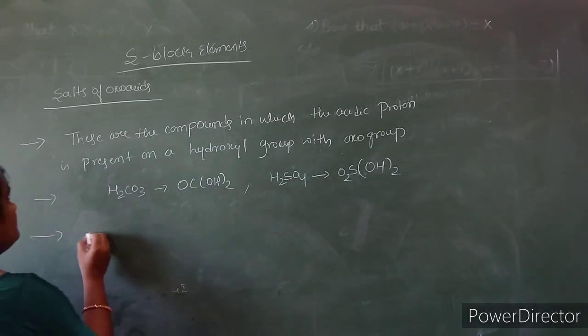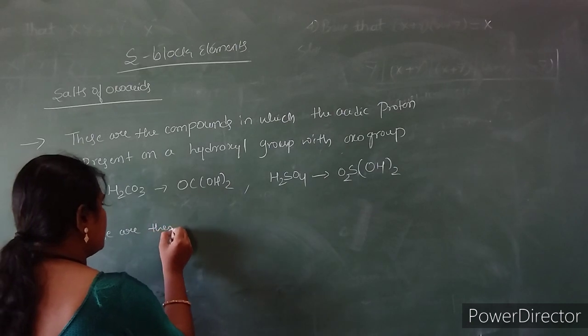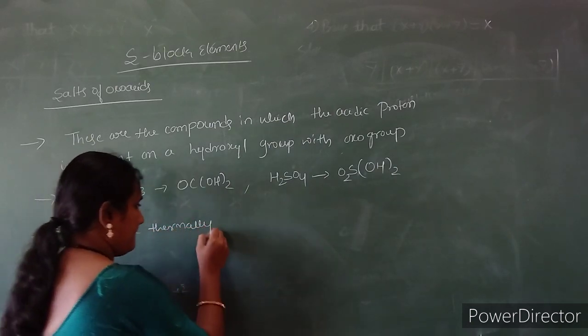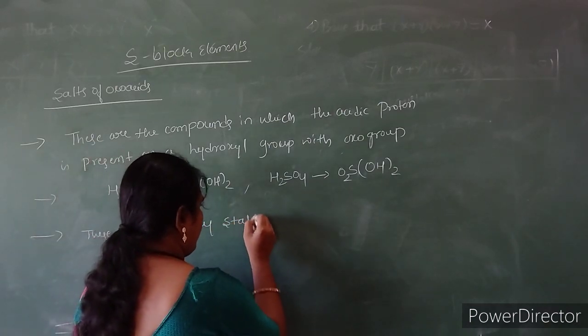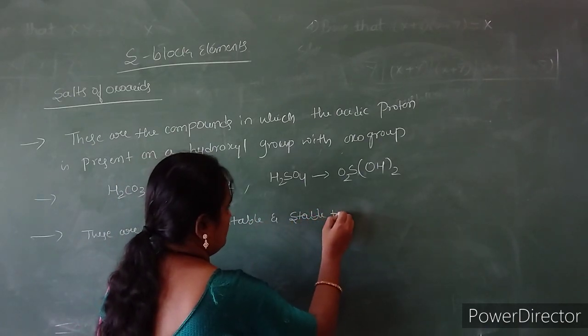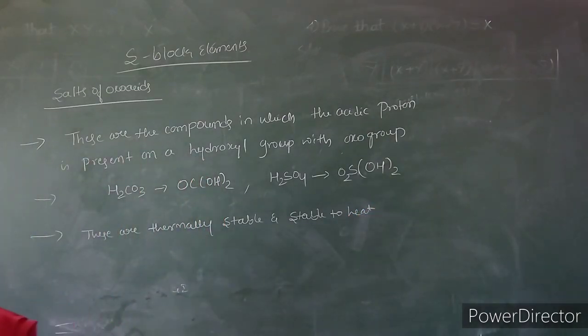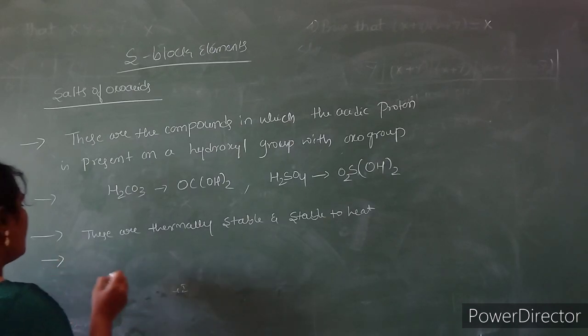These are thermally stable and stable to heat also. But lithium carbonate is not stable to heat, because lithium is smaller in size and polarizes the carbonate ion, leading to the formation of a stable lithium oxide.